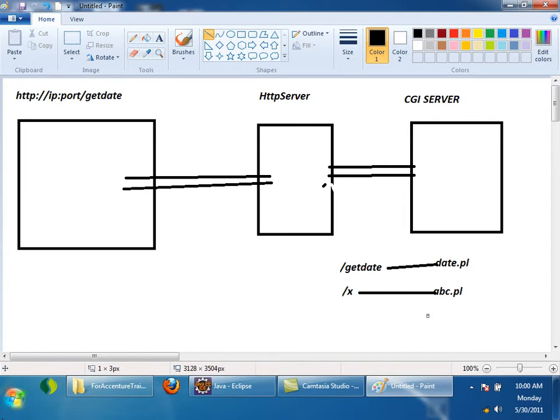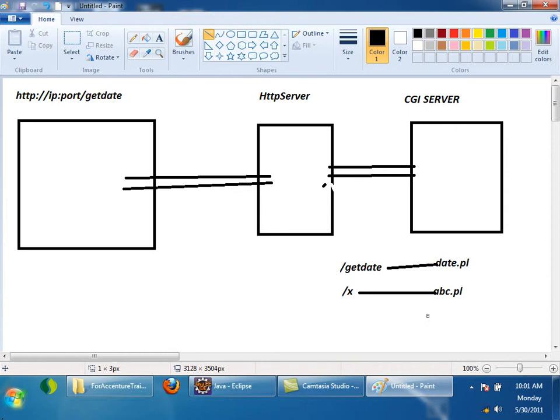Tell me, can one process start another process? Yes, that's called process forking, right? So whenever a request comes to the CGI server, it used to fork another process, and that process used to execute the corresponding Perl file. The output of the Perl file is given back to the HTTP server. So here what we need to understand is, for every request, a new process is generated on the operating system, on the server, right? We know that process creation is very costly. To create a process, the operating system has to do a lot of things, right?